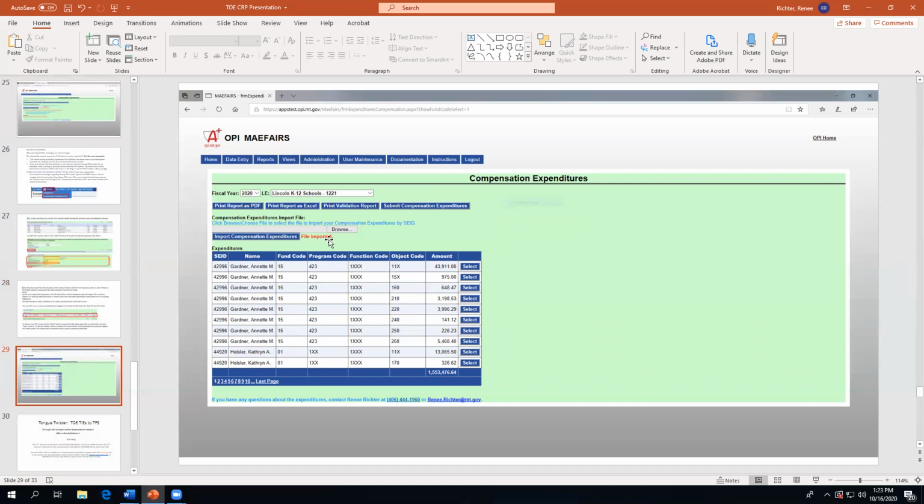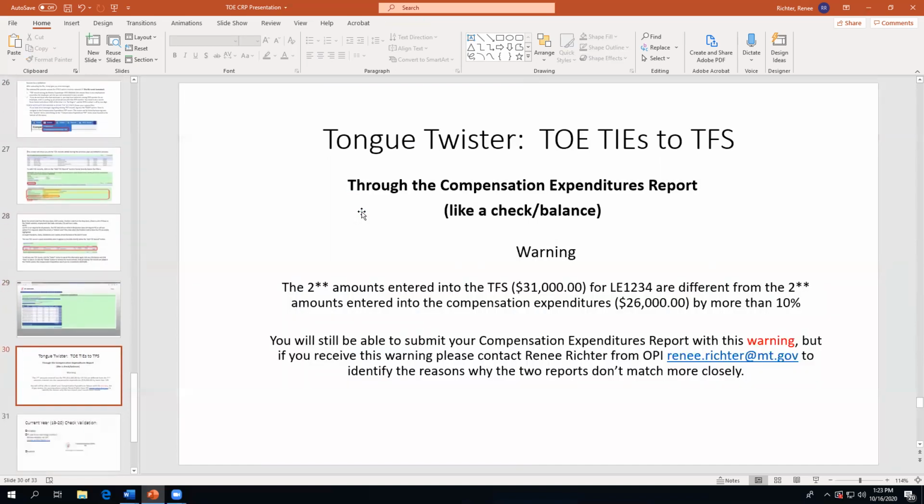So once your file's been imported, you want to print a validation report. The reason for this validation is because the tow ties to the TFS and the compensated expenditure report, like a checks and balances.